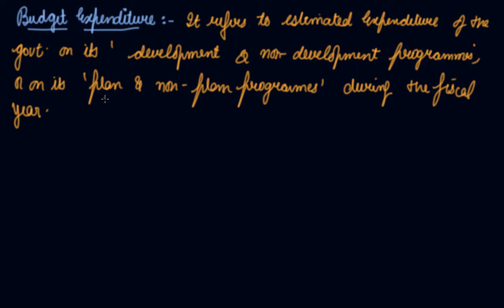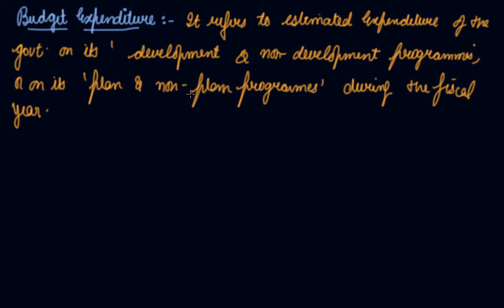Plan program means the government has previously planned what the various expenditures will be in the country. Non-plan programs are, let's suppose there is some natural calamity or natural disaster faced by the country. Let's take the example of the Kedarnath floods.